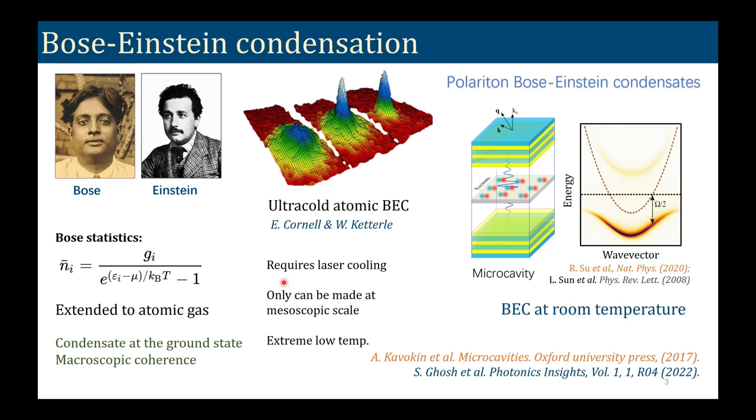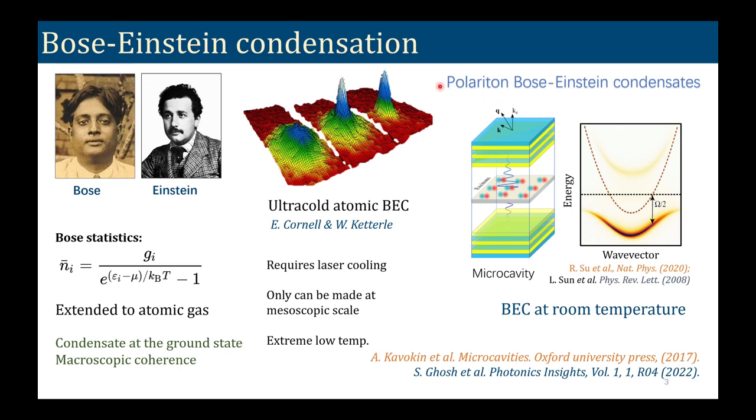That required laser cooling, and it is only possible to get a BEC on a mesoscopic scale. So even we can say microscopic scale. So it is not possible to really go to a macroscopically large number of particles in a quantum state, and it also requires extremely low temperature.